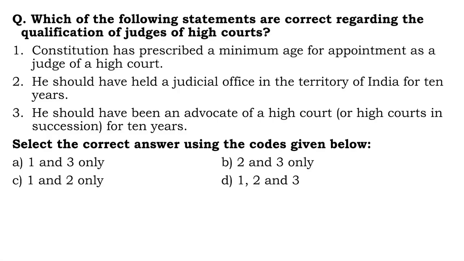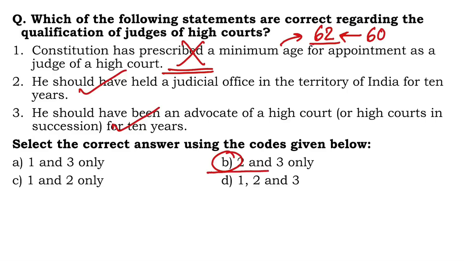Next question. Which of the following statements are correct regarding the qualification of judges of High Courts? The Constitution has prescribed a minimum age for appointment. There is no minimum age prescribed. Though what is the maximum age or the age of retirement or superannuation? It is 62. It used to be 60. It was increased to 62 in the year 1963. Anyway, so 1 is wrong. He should have held a judicial office in the territory of India for 10 years. Yes, of course. He should have been an advocate of a High Court or High Courts in succession for 10 years. This is also correct. Both these are correct qualifications. Right answer is B, 2 and 3.